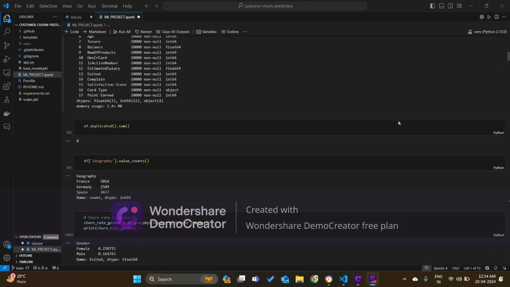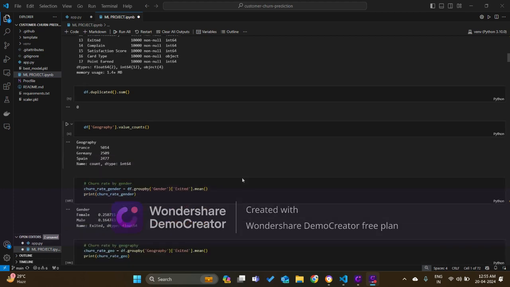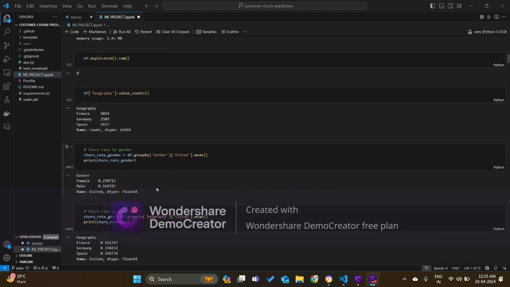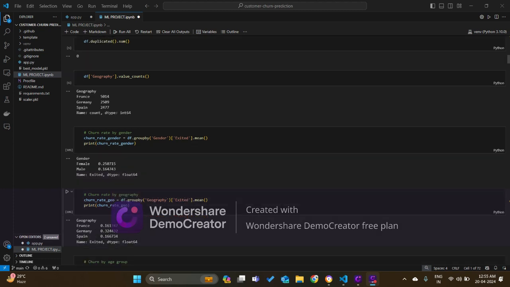After that, I checked some value counts of different features like geography. There are basically three nations: France, Germany, and Spain. And then I saw the churn rate by different features. For gender, the female churn rate is more than male, as you can see here: 25% for female and 16% for male. By geography, Germany has the highest churn rate, and France and Spain have similar rates.